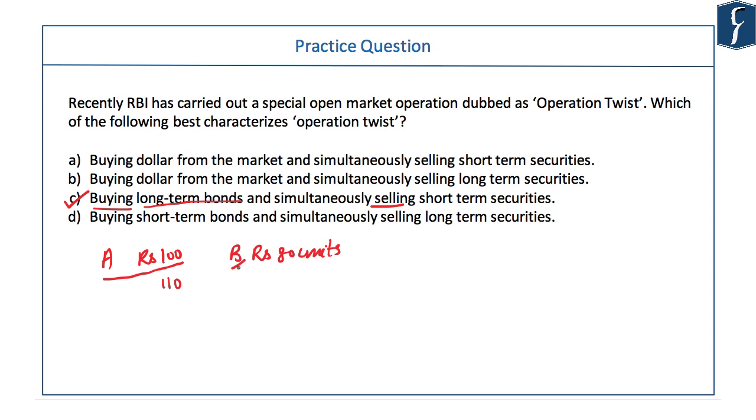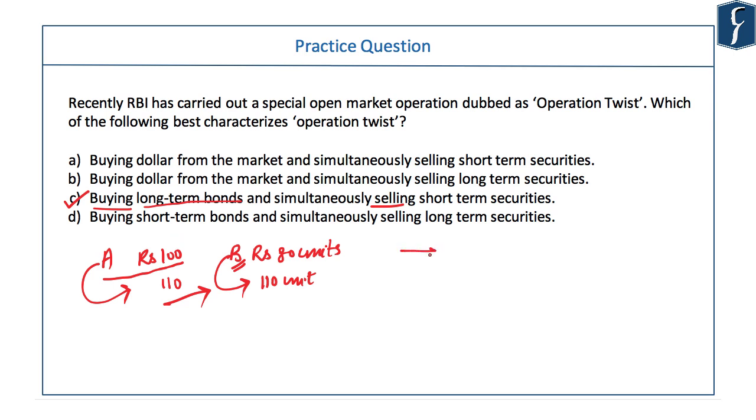But person B, since he has bought the bond, is still hopeful that he might get 110 out of this. So see, the return for person B is much higher theoretically. From 80 he is getting 110, but person A was getting from 100 to 110. So in this case, the bond yield has increased, but this is not a good sign for the economy. If the bond yield is increasing and people are selling at a lower cost, then RBI will start to buy those bonds, stabilize the price and stop the yield from increasing.